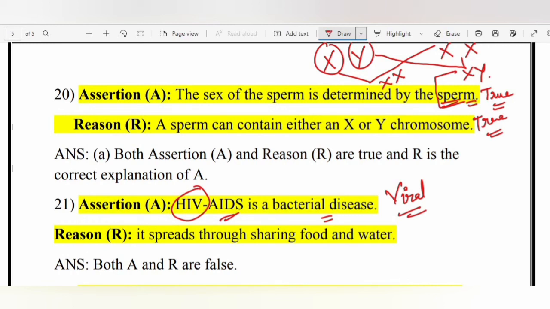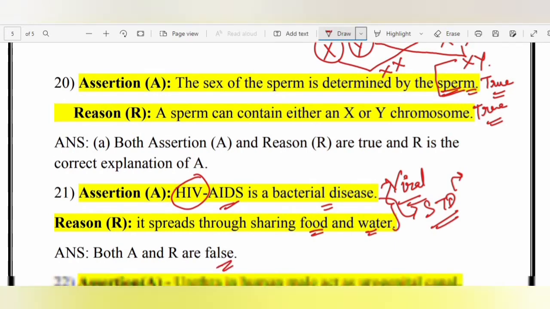Okay, reason, it spreads through sharing food and water. You have to understand that HIV/AIDS is a sexually transmitted disease. It's an STD and it doesn't spread through food and water. It spreads through having unprotected sex, use of needles which are already injected. Okay. So all these are the different ways that a sexually transmitted disease can spread, but it doesn't spread through food and water. So both the statements here are false.